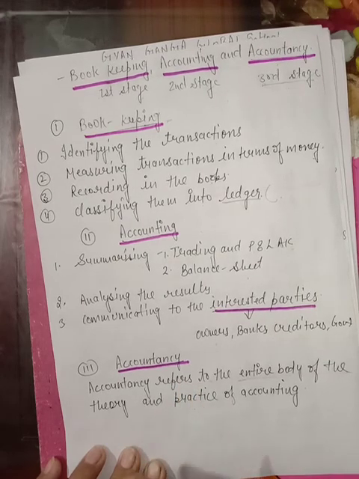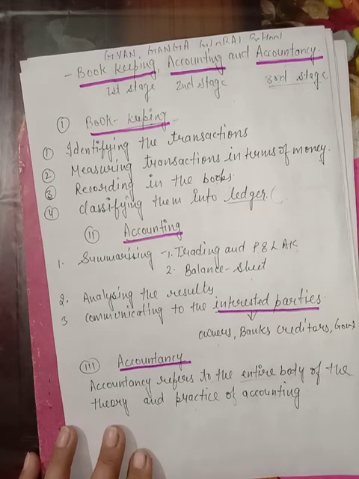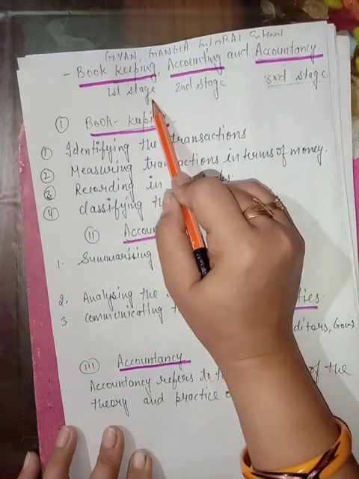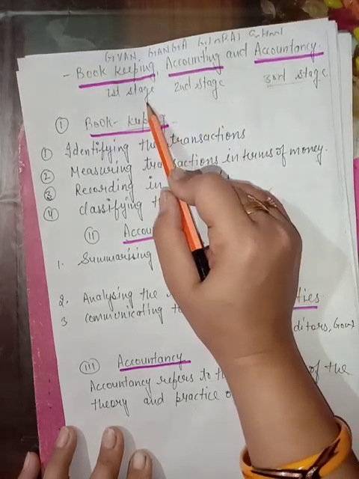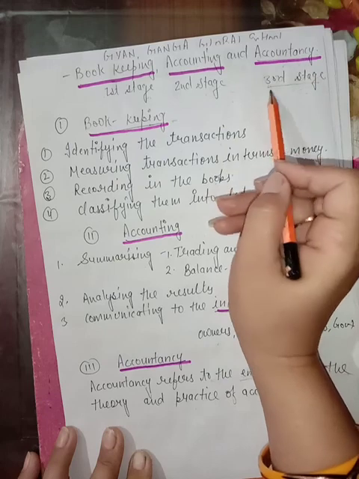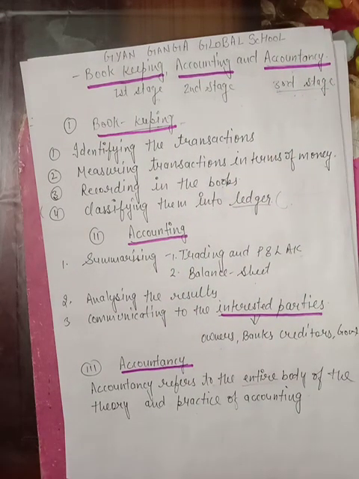I think students, now you understood the three points: bookkeeping, accounting and accountancy. Bookkeeping is the primary and first stage. Accounting starts after bookkeeping, and accountancy includes all the fundamentals, rules and regulation for preparing books of accounts. And every businessman has to prepare definite rules and regulation for preparing accounting. Otherwise, their accounts are not valid in front of the legal compliance.